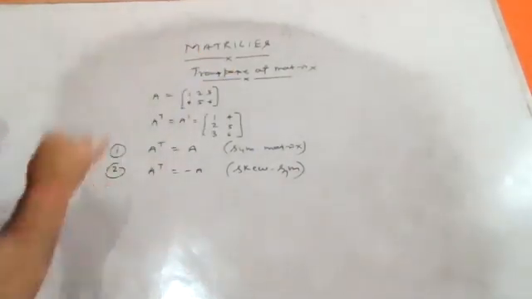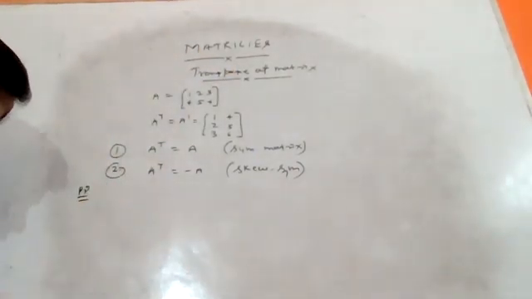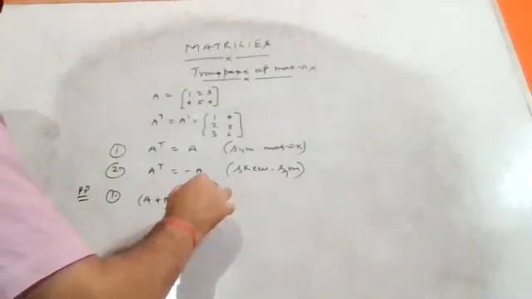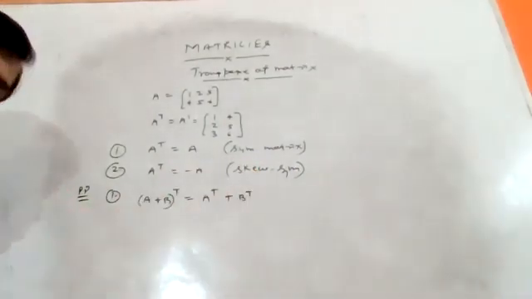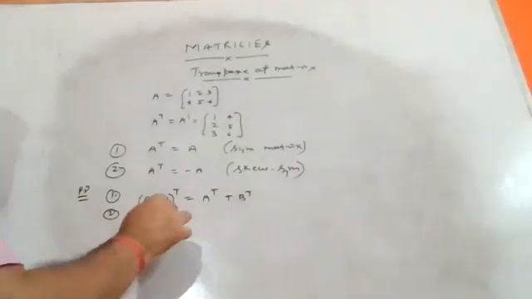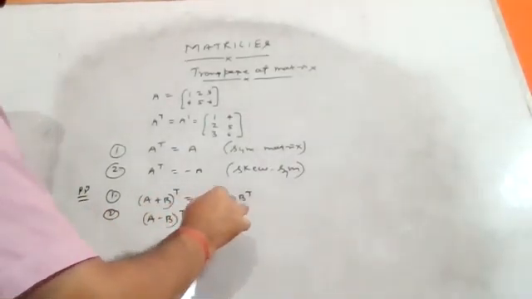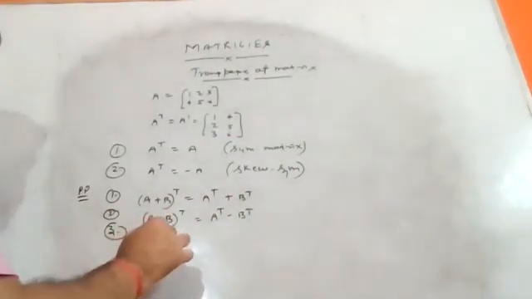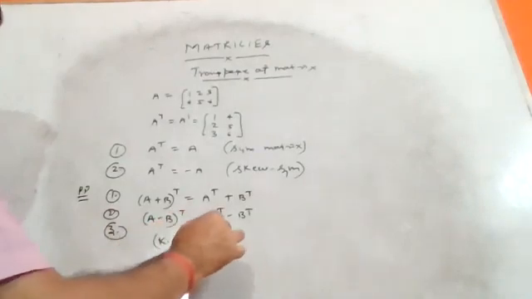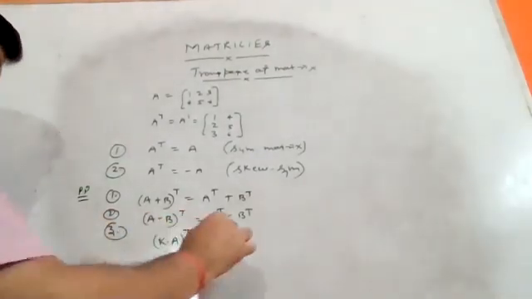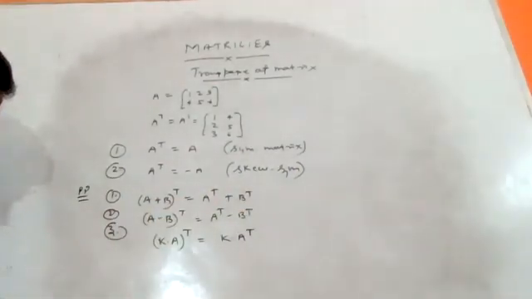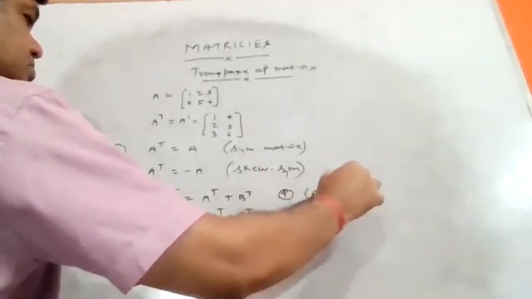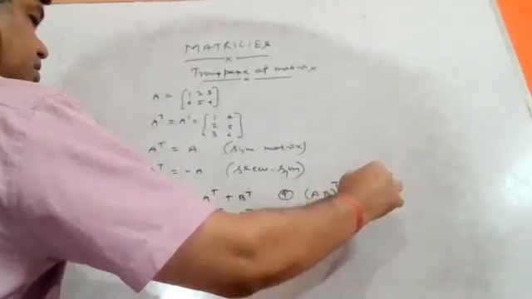And the properties of transpose are what? Your first property: A plus B whole transpose is equal to A transpose plus B transpose. Second: A minus B whole transpose is equal to A transpose minus B transpose. Third: any constant multiplied has no effect under transpose, it should be constant multiplied by A transpose. Fourth property, most important: A into B whole transpose is equal to B transpose into A transpose.